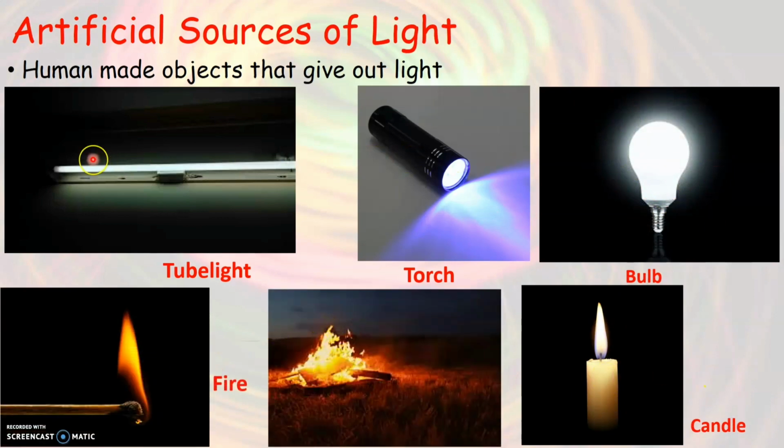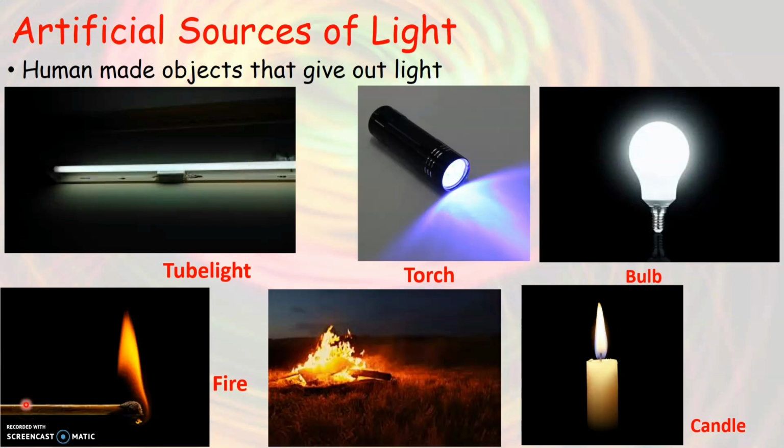These are all examples of human-made objects that give out light, which means these are artificial sources of light. So we get light from these objects because these objects are all made by human beings. So these are artificial sources of light.